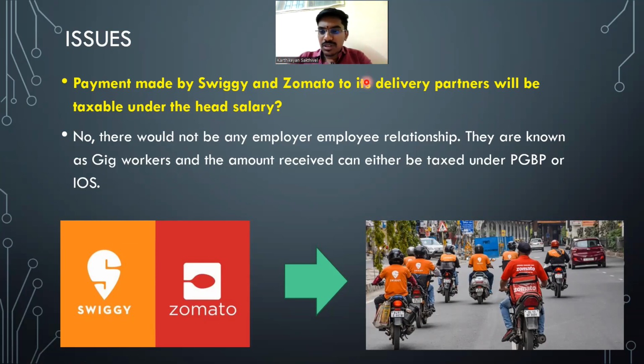So Swiggy and Zomato delivery partners are not employees. That's what I'm telling you again. If they are employees, the employer should have control over them. Correct? Assume, for example, you are working in Amazon. Will the Amazon people have control over you? Can they say what you can work?